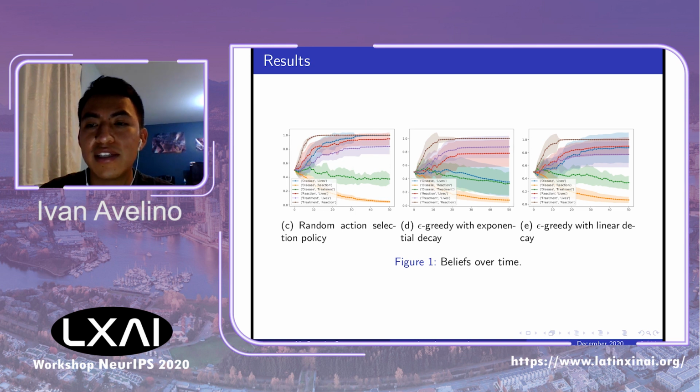In general, except for the middle plot, what was expected is achieved. The correct relationships, the four on the upper part of the graphs, converge to the higher values, and the wrong ones go down and tend to 0 or less than 0.5. And after a few interventions, the system learns the causal model and at the same time learns to choose the best treatment.